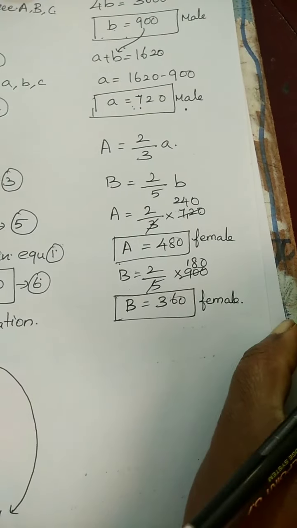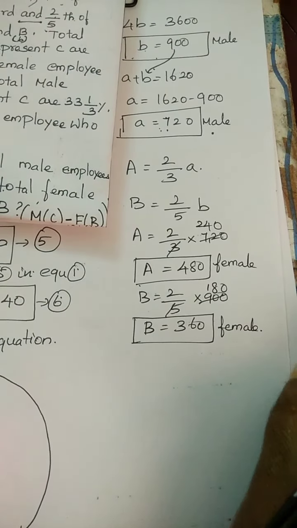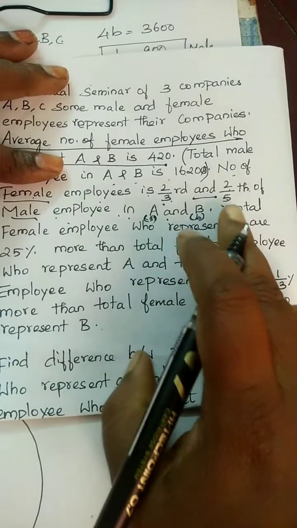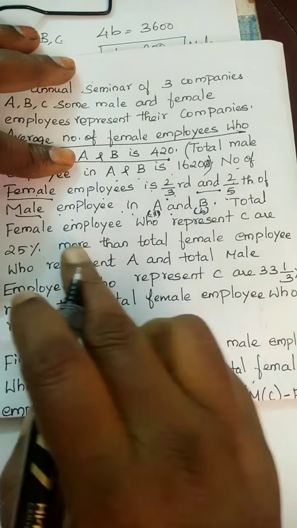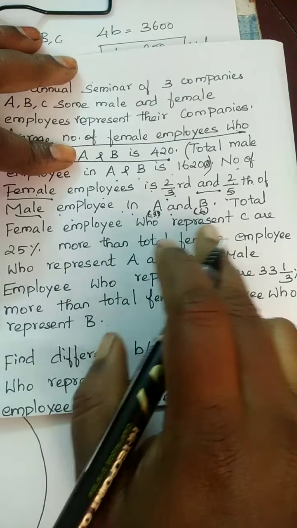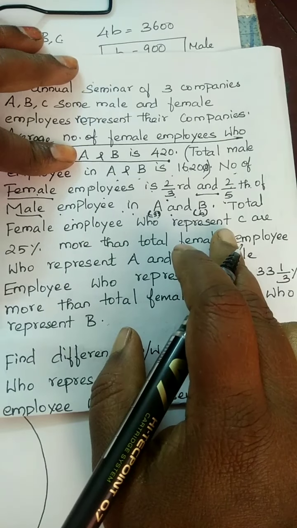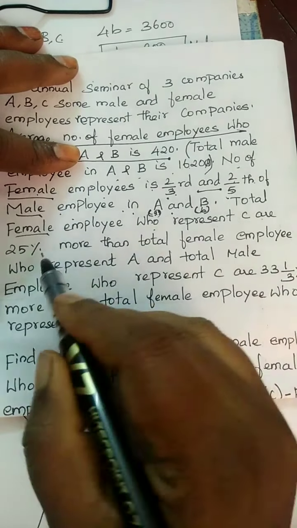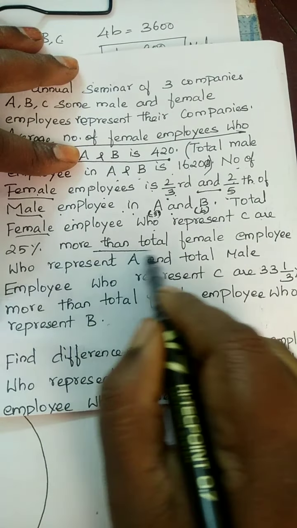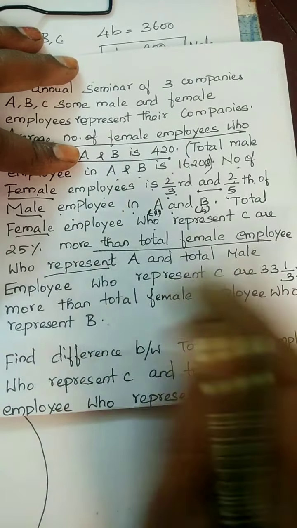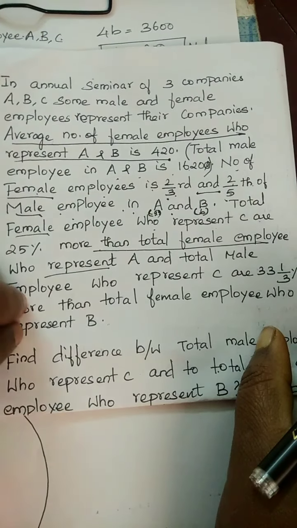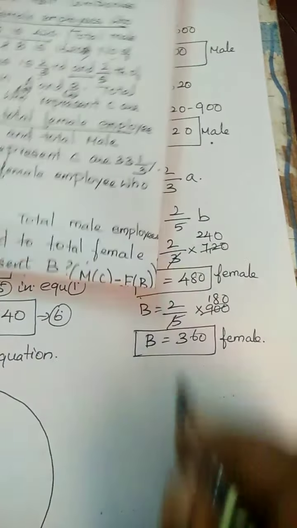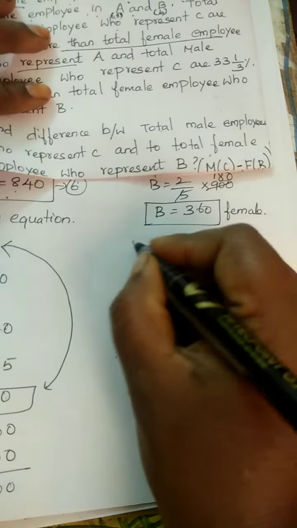Now let's see the next clue to find capital C and small c. See here, total female employees who represent C. Total female employees who represent C are 25% more than total female employees who represent A. So both are female. Total female employees who represent C. So what will come here?